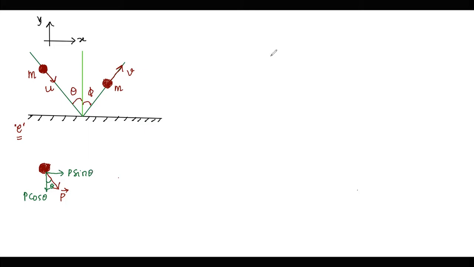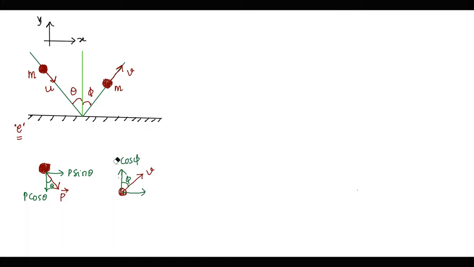If I draw the retracing particle, that is the particle that is rebouncing back into the same medium after striking the rigid surface, we again have something like this where this angle is phi, and we call the component v cos phi, or p cos phi will be better.